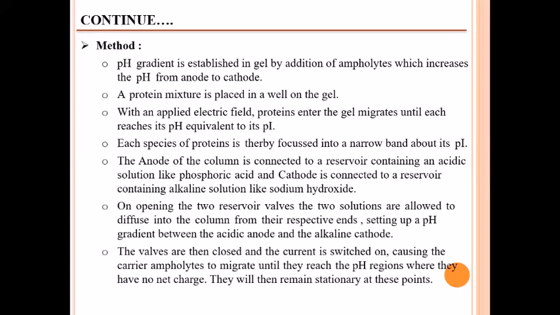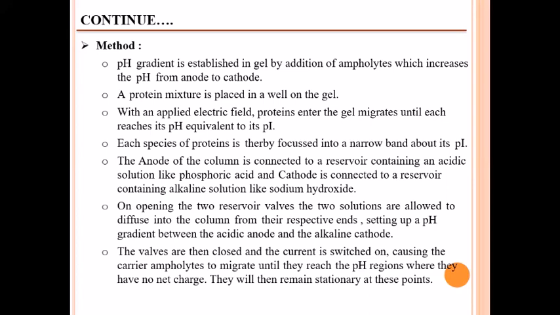The pH gradient is established in the gel by addition of ampholytes, which increase the pH from anode to cathode. A protein mixture is placed in a well on the gel. With an applied electric field, proteins enter the gel and migrate until each reaches the pH equivalent to its isoelectric point. Each species of protein is thereby focused into a narrow band about its isoelectric point. The anode of the column is connected to a reservoir containing an acidic solution like phosphoric acid, and the cathode is connected to a reservoir containing an alkaline solution like sodium hydroxide.